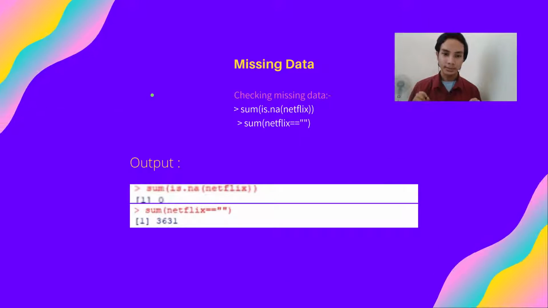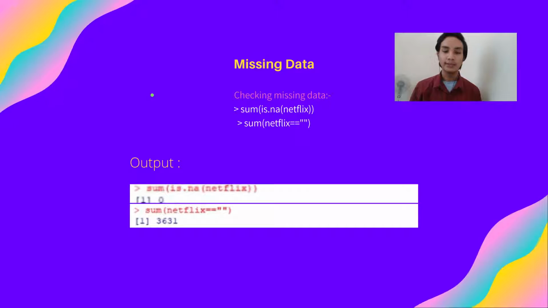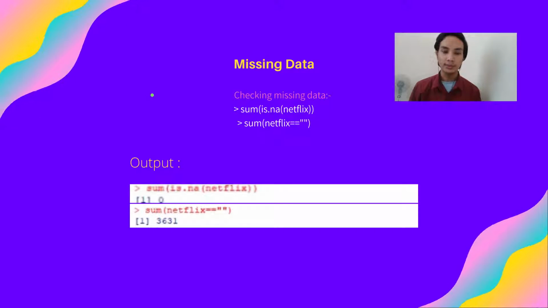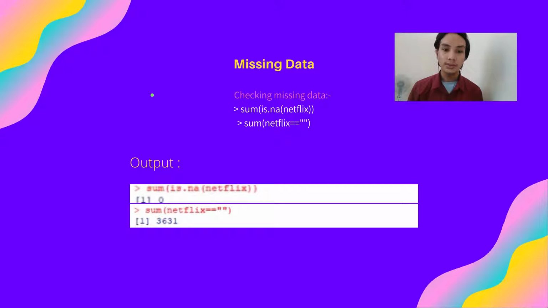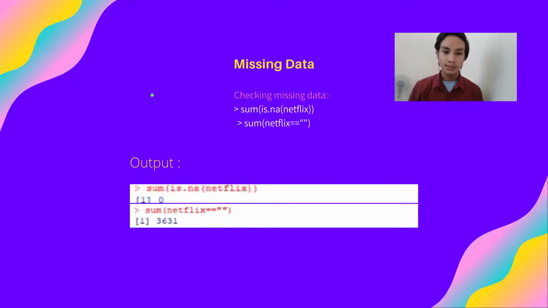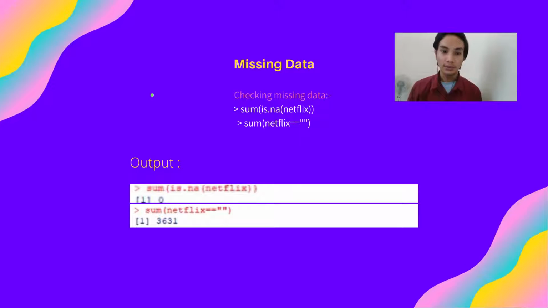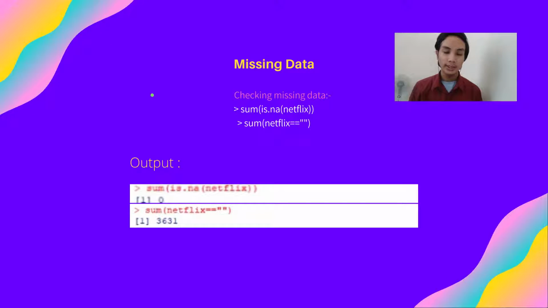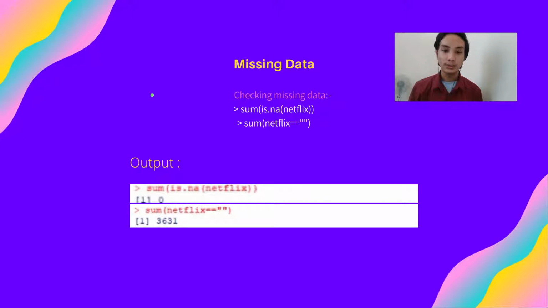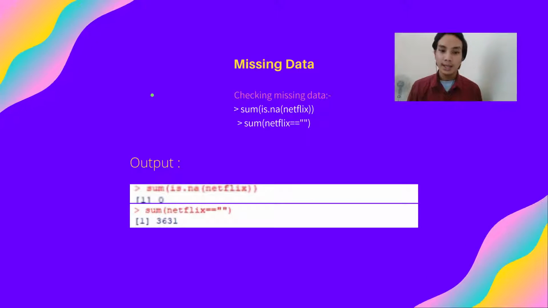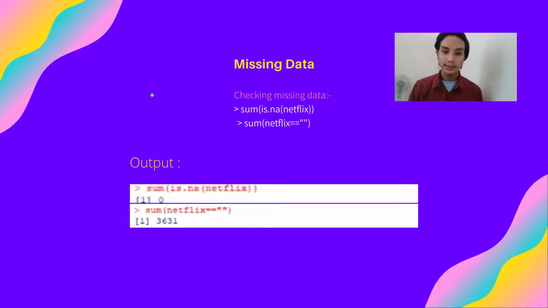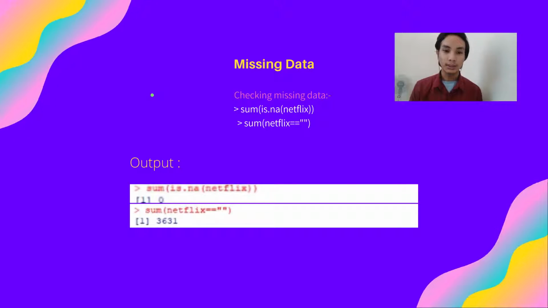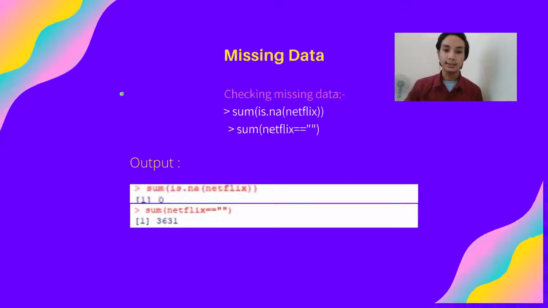is missing data. So to check for the missing data inside the Netflix data, firstly we check the NA value by using sum(is.na(Netflix)). The output is 0, which means no NA value at all. For the second way, we use sum(Netflix == ''), and the output is 3,631 total empty values inside the Netflix data.